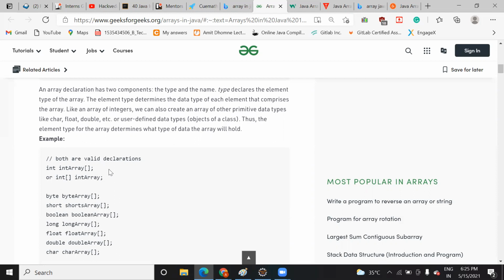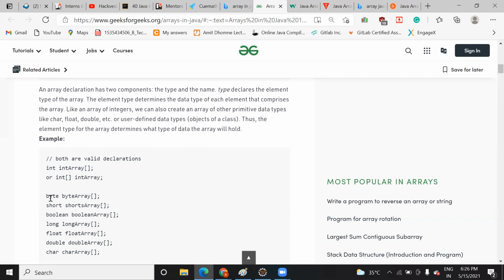You can watch the video on the YouTube channel also. If you have any doubt, then you can go through it. In the last class I just showed you how you can declare an array, but there is one more way of declaring an array, where the square bracket comes before the name of the array.